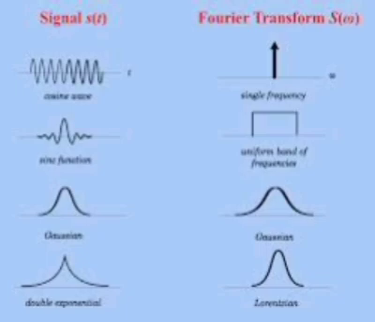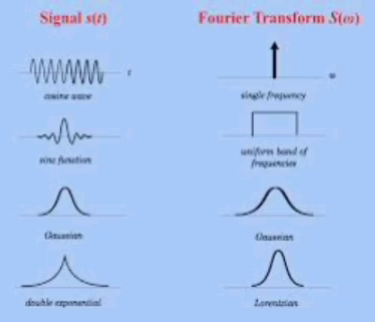Del of t is nothing but 1. A constant a is nothing but a times del of f, or 2 pi a times del of omega. A rect of t by tau is a tau sinc of f tau, or a tau sinc of omega tau by 2. e power minus a modulus of t gives 2a by a square plus 4 pi square f square, or 2a by a square plus omega square. e power minus a t square gives root pi by a e power minus pi square f square by a, or root pi by a e power minus omega square by 4a.